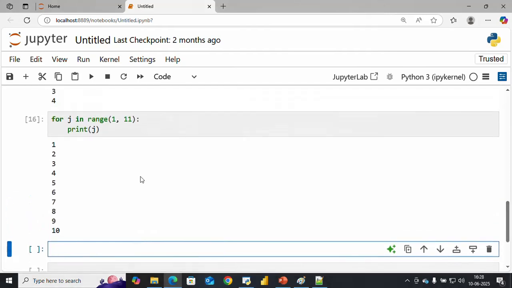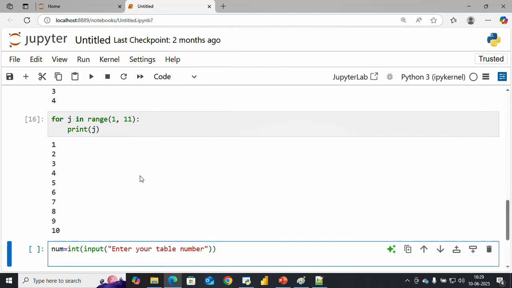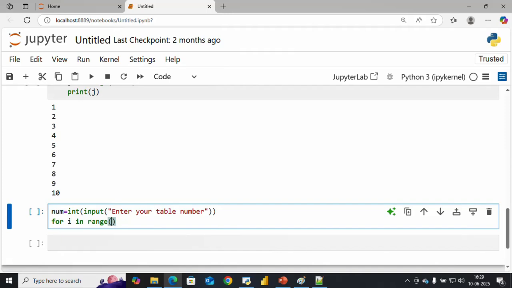Now, suppose I want to print the table using a for loop. I take num equals to a given integer data type input. Enter your table number. Okay. So I just want to print for i in range. I want 10 iterations because if the given table is 2, it should print 2 to 20, like 2 1 ja 2, 2 2 ja 4, like this.